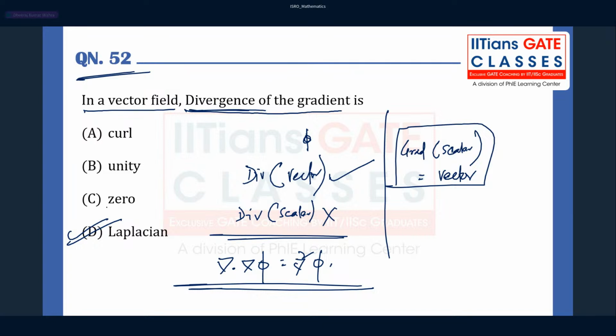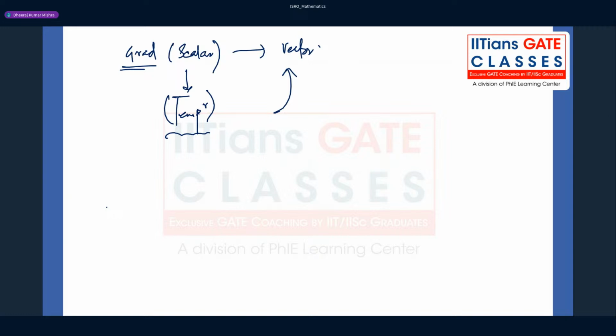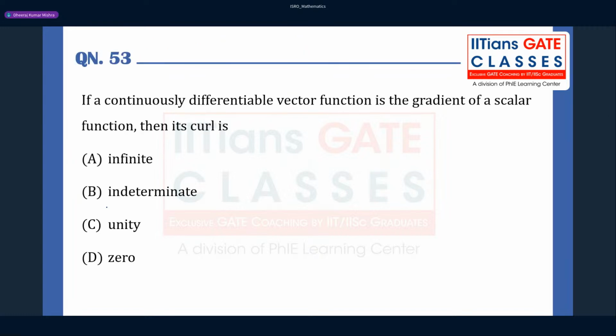Okay, let's move ahead. This is again a very good question they have asked, from vector differential calculus.